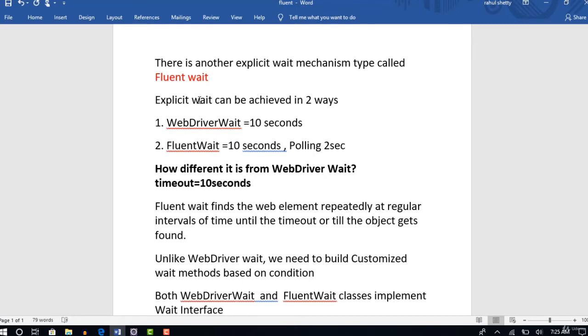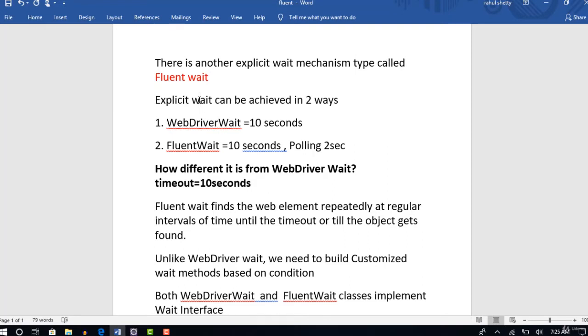Now, you might be wondering where exactly you will come across using fluent wait in real time. To be frank, most of the times we will use WebDriver wait only. Okay, so if you come across any icon which is loading and it may load anytime before 10 seconds, you might use either WebDriver wait or fluent wait.